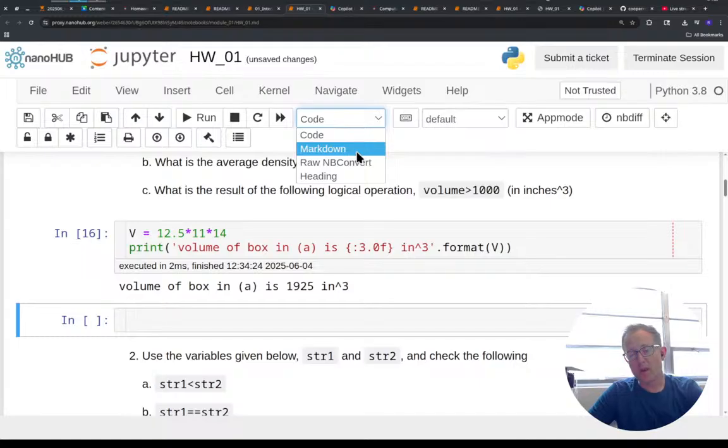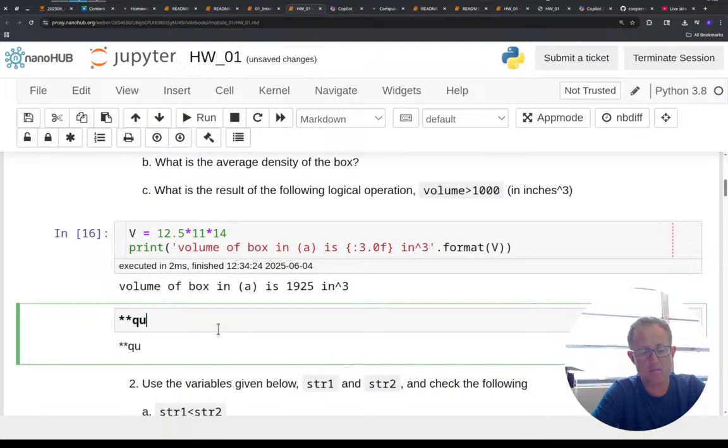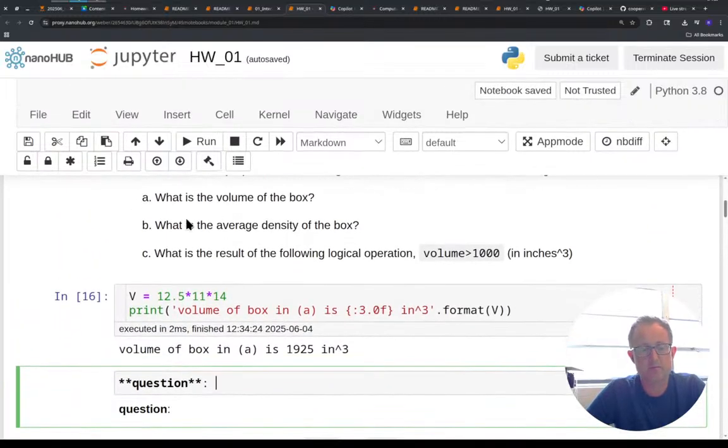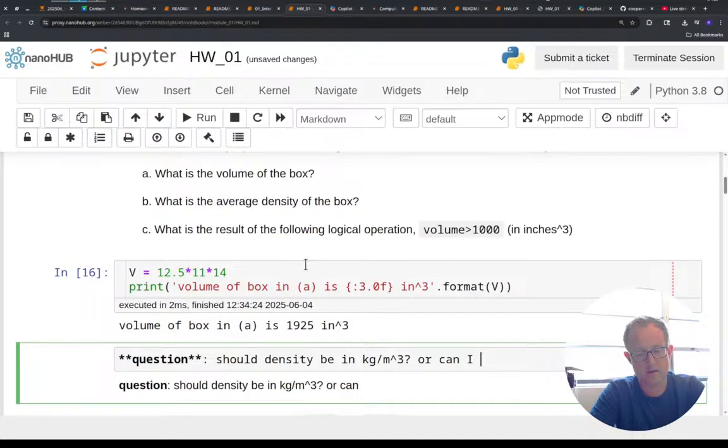But I could also create my own markdown here and say, in the same way that we're making comments in Markdown on GitHub discussions, I could add a question here, like for this part B, maybe should density be in kg per meter cubed, or can I keep it in lb per inch cubed?